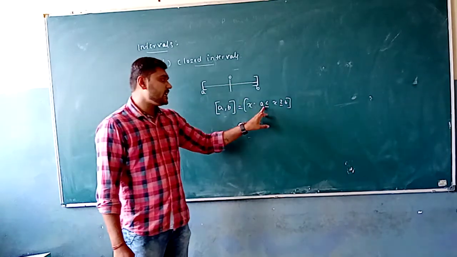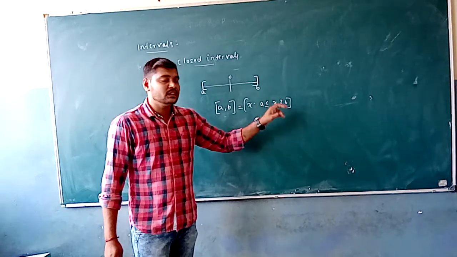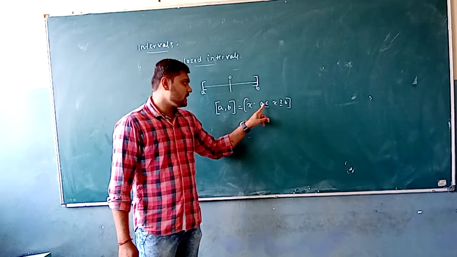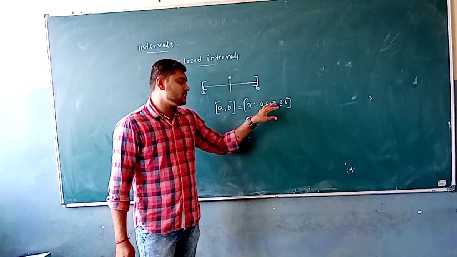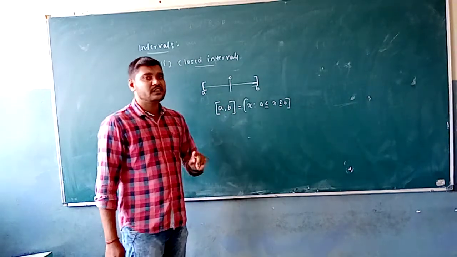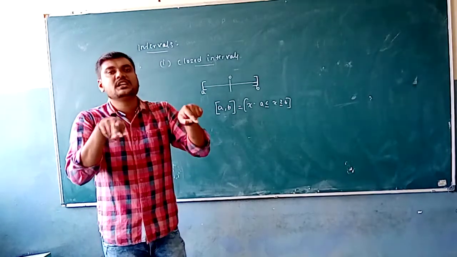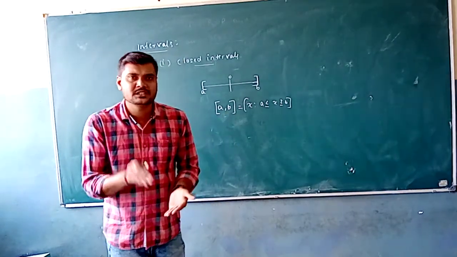That is, the elements are greater than a and equal to a, and also less than b and equal to b, so x is greater than or equal to a and less than or equal to b. The elements here can be called x. The ending elements are also included, the elements between a and b are included.